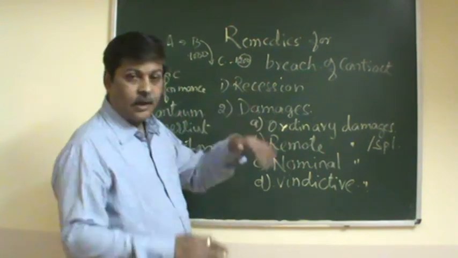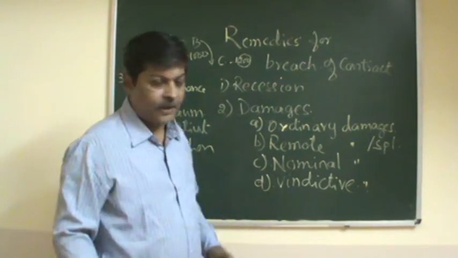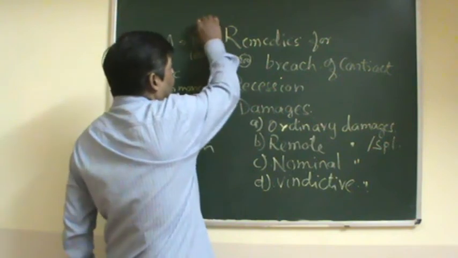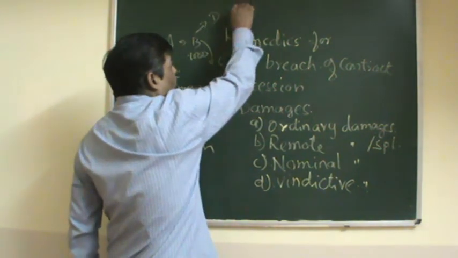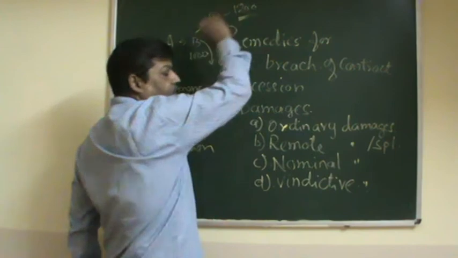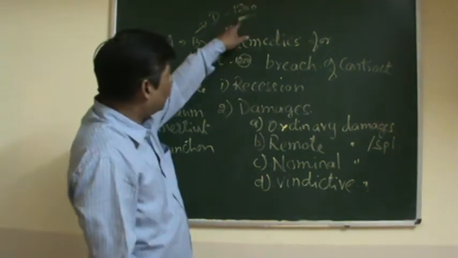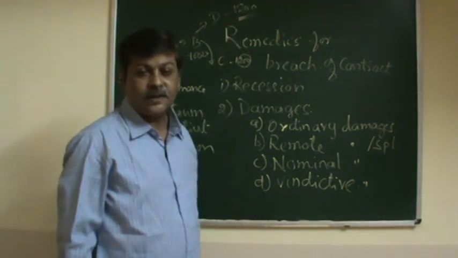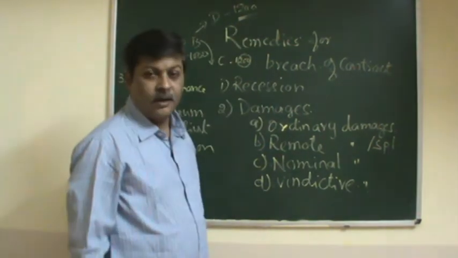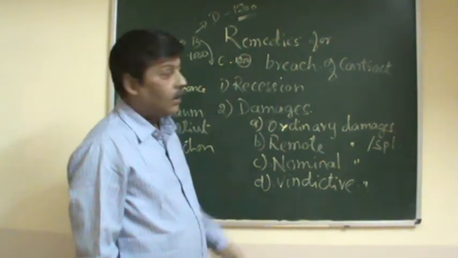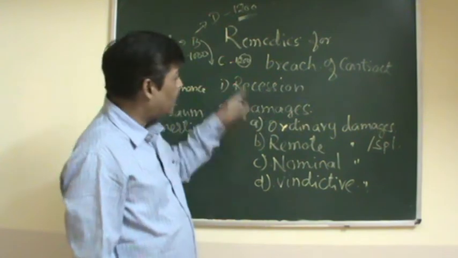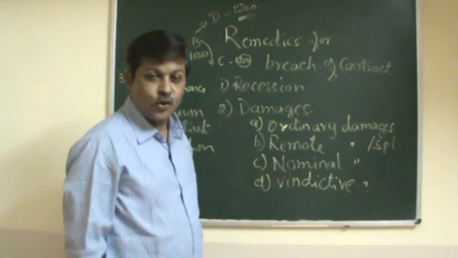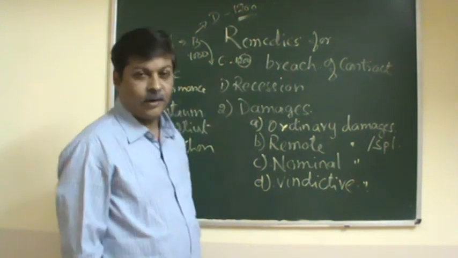Now A commits the breach; he doesn't supply it. B purchases the cotton from D for 1200 rupees, and he supplies it to C at the cost of 1200.